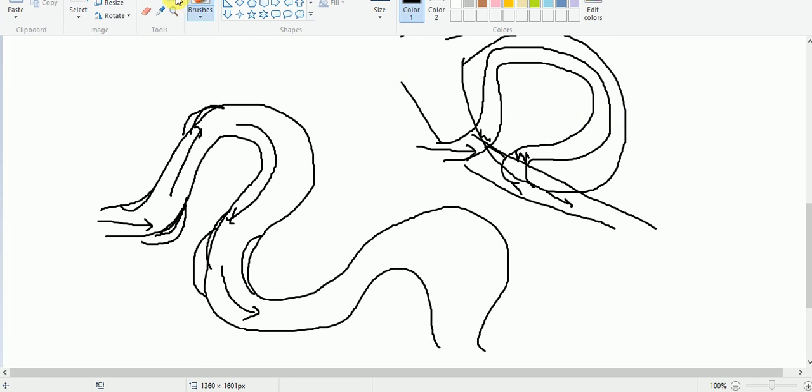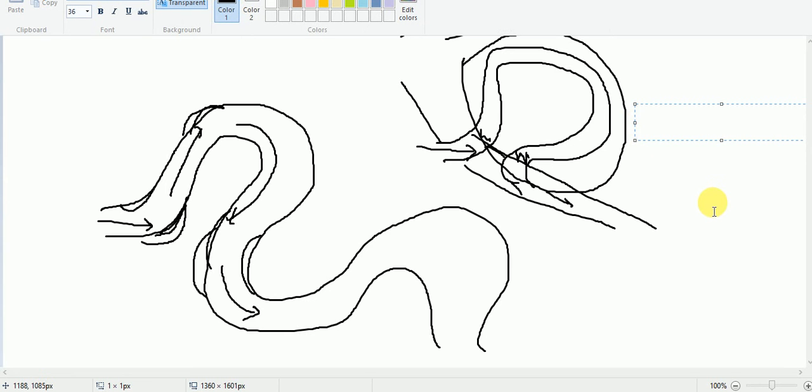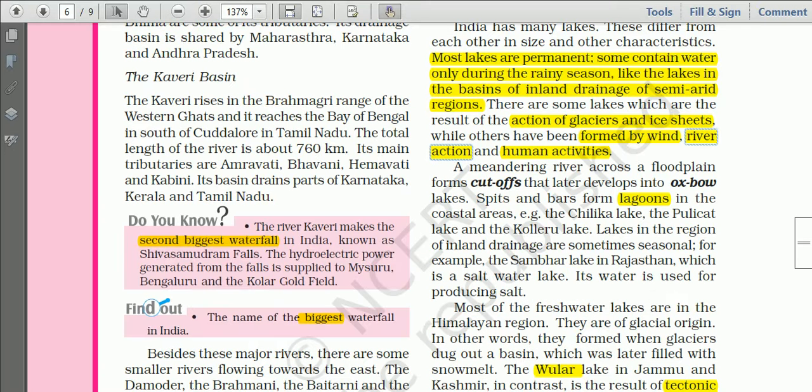Do you remember? What is the name of the lake formed by river meander? Anybody? Oxbow. Yes, very good. Oxbow lake. So in this way, rivers also form lakes known as oxbow lakes.